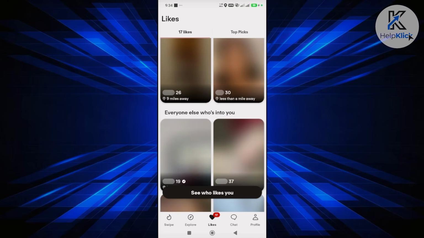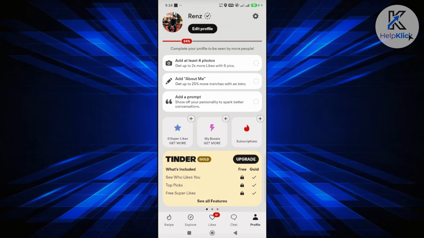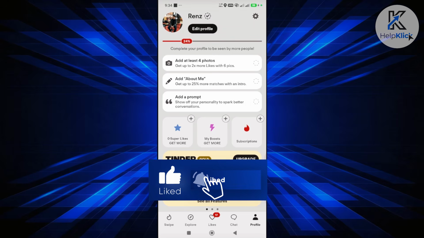Typically, in order to unblur that, you need to get Tinder Gold, which again lets you see who likes you, top picks, and even get free Super Likes if you want to start using those.